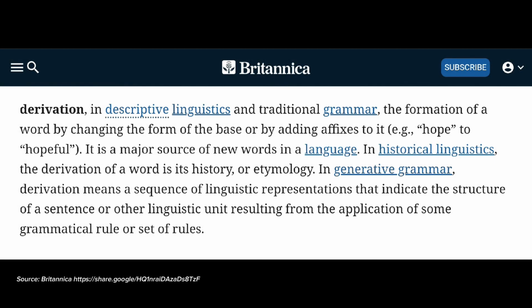Derivation is a word formation process in morphology in which a new word is created by adding a derivational affix, prefix or suffix, to a base or root word. This process often changes the meaning of the word and may also change its grammatical category, or part of speech.